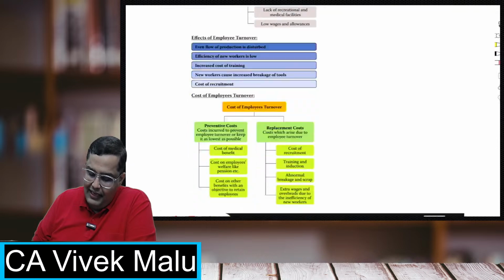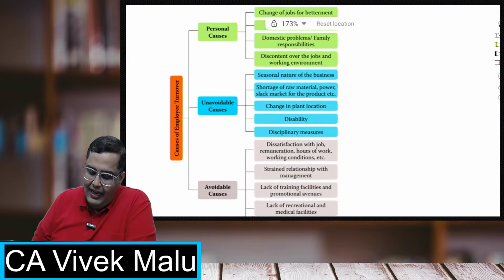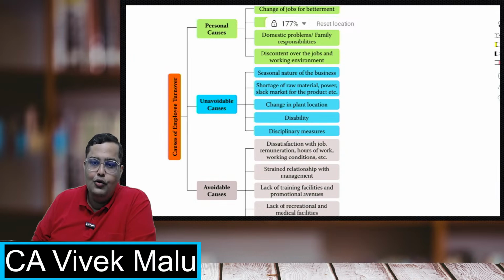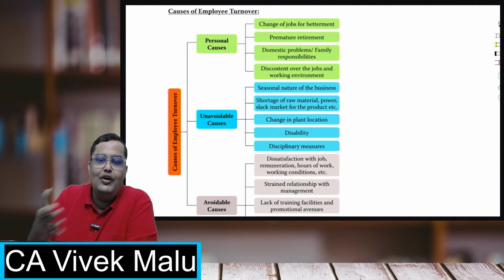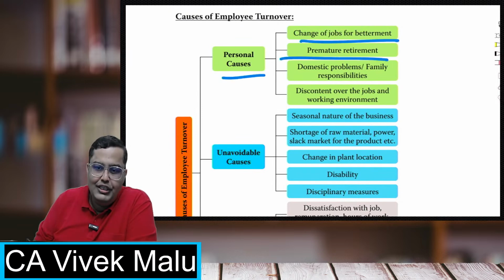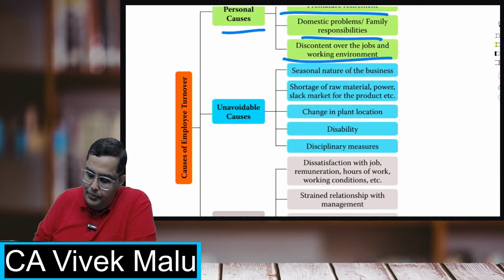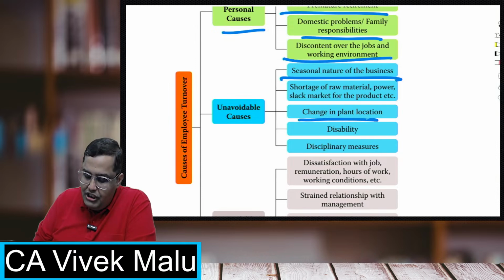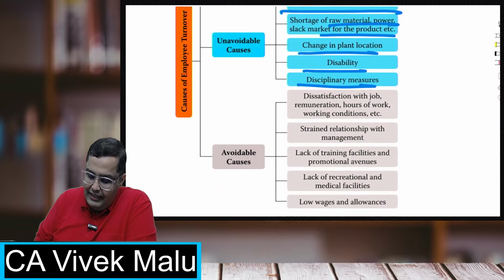Now, in the theory, a small topic is given, like why employees do actually turn over, why they leave the organizations, why new employees come in. Why they leave is basically for their personal causes, jobs for betterment, premature retirement, domestic problems, discontent among jobs. The business itself may be of a seasonal nature, the location of plant is changed, disability, disciplinary measures, materials are in shortage, like that.